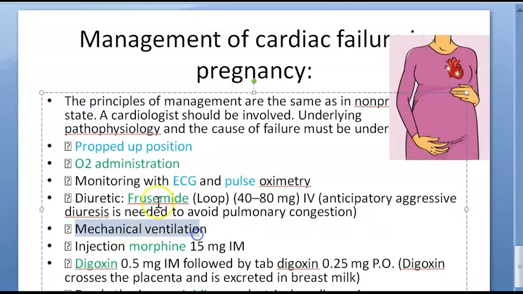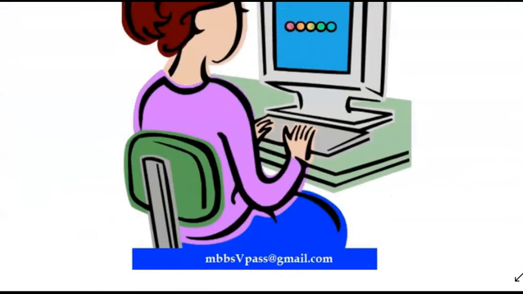Then you can give mechanical ventilation. That's what is written here. You will not just give oxygen, you will give mechanical ventilation with that. Morphine to reduce pain, we know, but does morphine do anything to the heart also, guys?